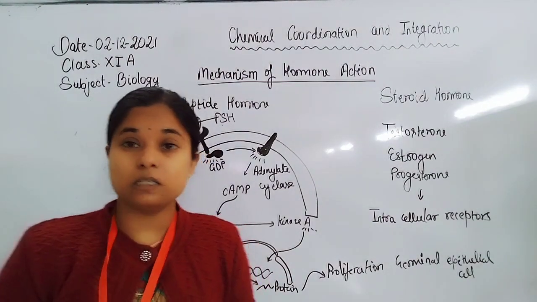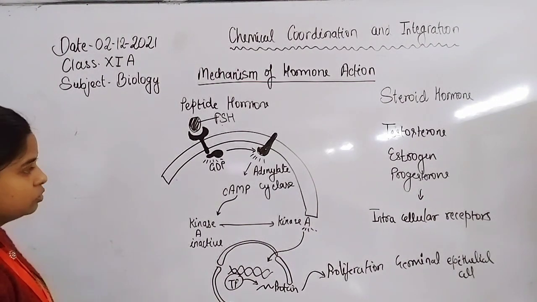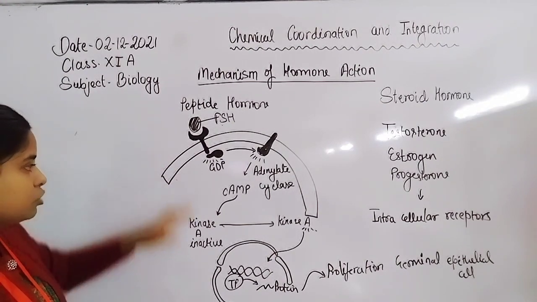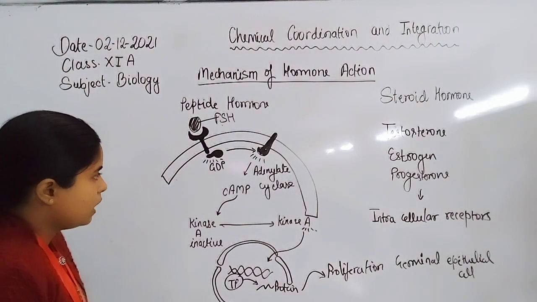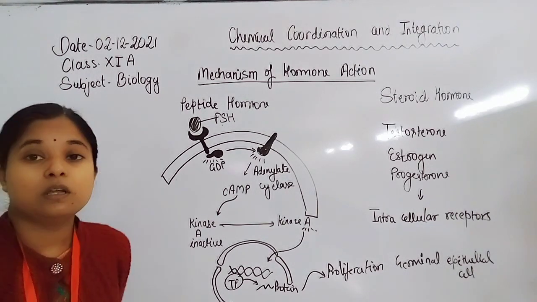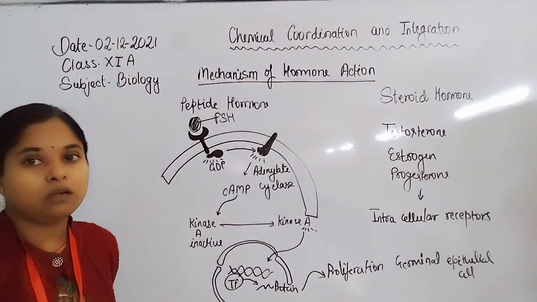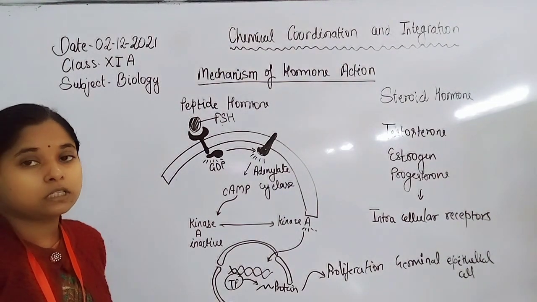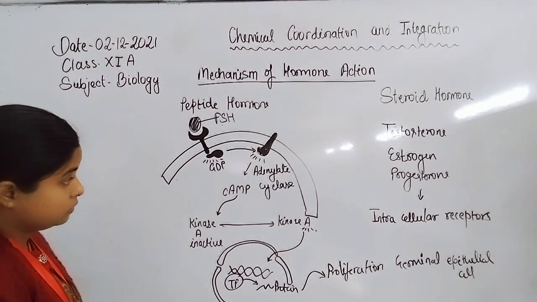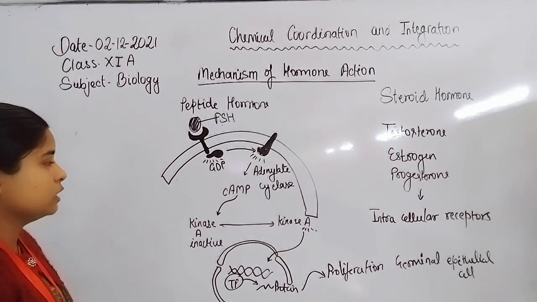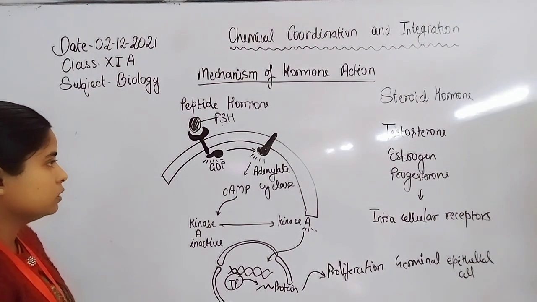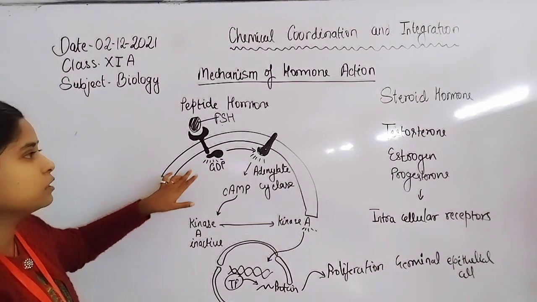So this is the mechanism of hormonal action by the peptide hormone FSH, which acts on spermatogonia or oogonia, because FSH is a follicle stimulating hormone, which is a proteinaceous hormone. Protein cannot cross the lipid bilayer, because the lipid bilayer resists the entry of protein.